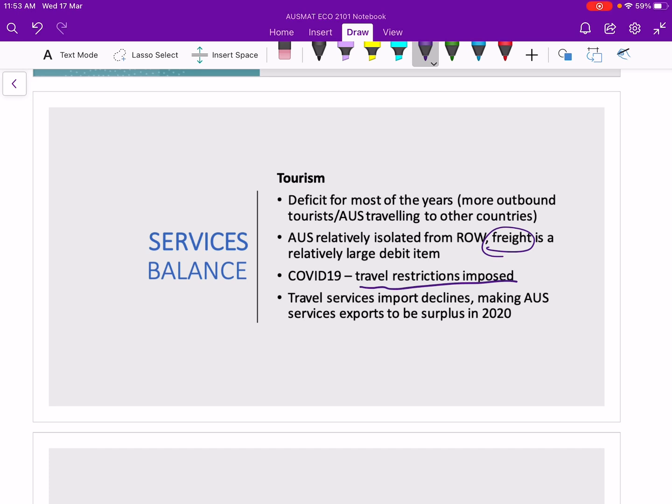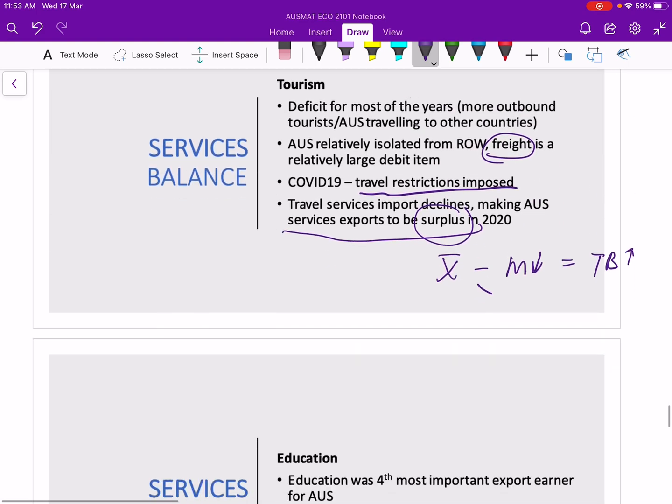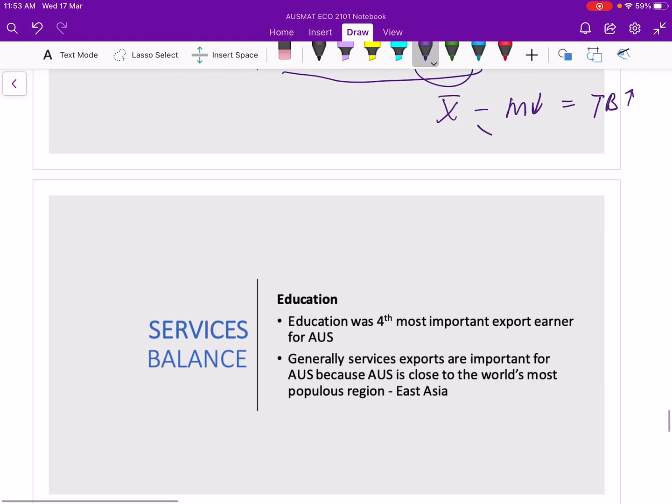So we see that Australia's services exports is in a surplus position, meaning the imports of tourism has actually decreased. So by holding exports constant, in this case, we can see that the trade balance for services actually could be increasing. Okay. Now, another thing that we are paying attention to other than tourism is education.